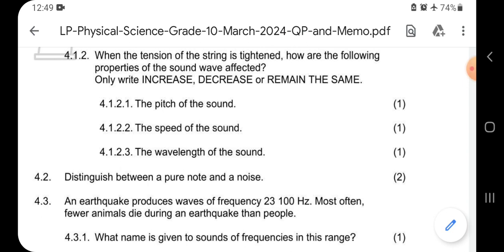So if the tension of the string is tightened, the pitch of the sound will increase. So 4.1.2.1 is increase, and then 4.1.2.2, the speed, will remain unchanged. And then 4.1.2.3 is decrease. The wavelength of the sound will decrease when the tension of the string is tightened.